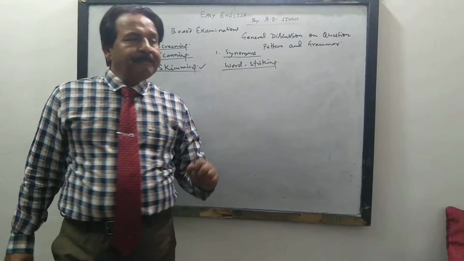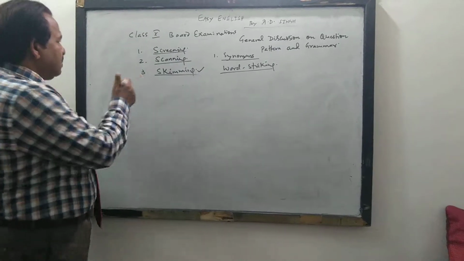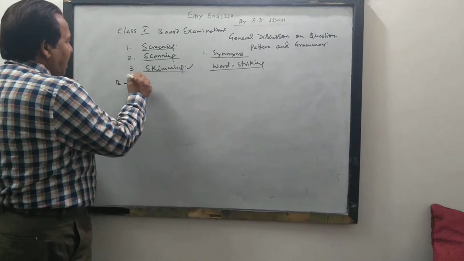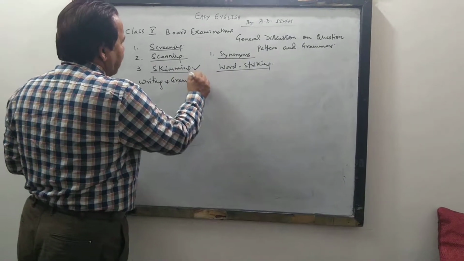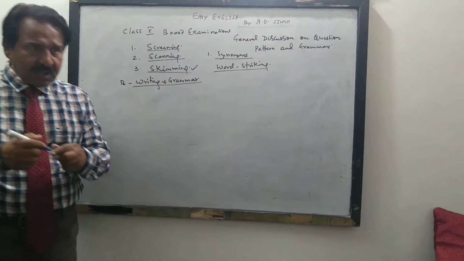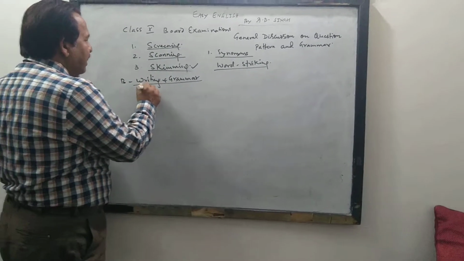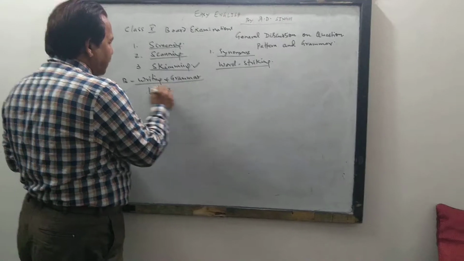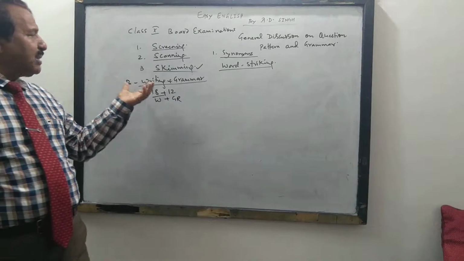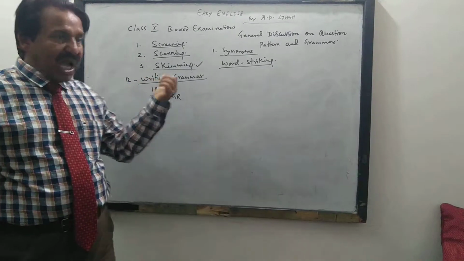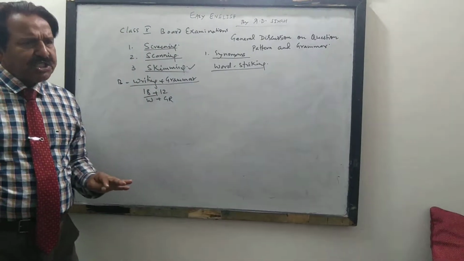Let us go now to section number B, that is called writing and grammar. Section B is writing plus grammar. Then you ask, sir, what will be the division of marks? The division of the marks will be writing 18 marks, grammar 12 marks. Writing will be of how many marks? 18 marks. Then you ask, sir, what kind of questions will be asked in writing? See, there will be 3 questions. How many questions? 3 questions.